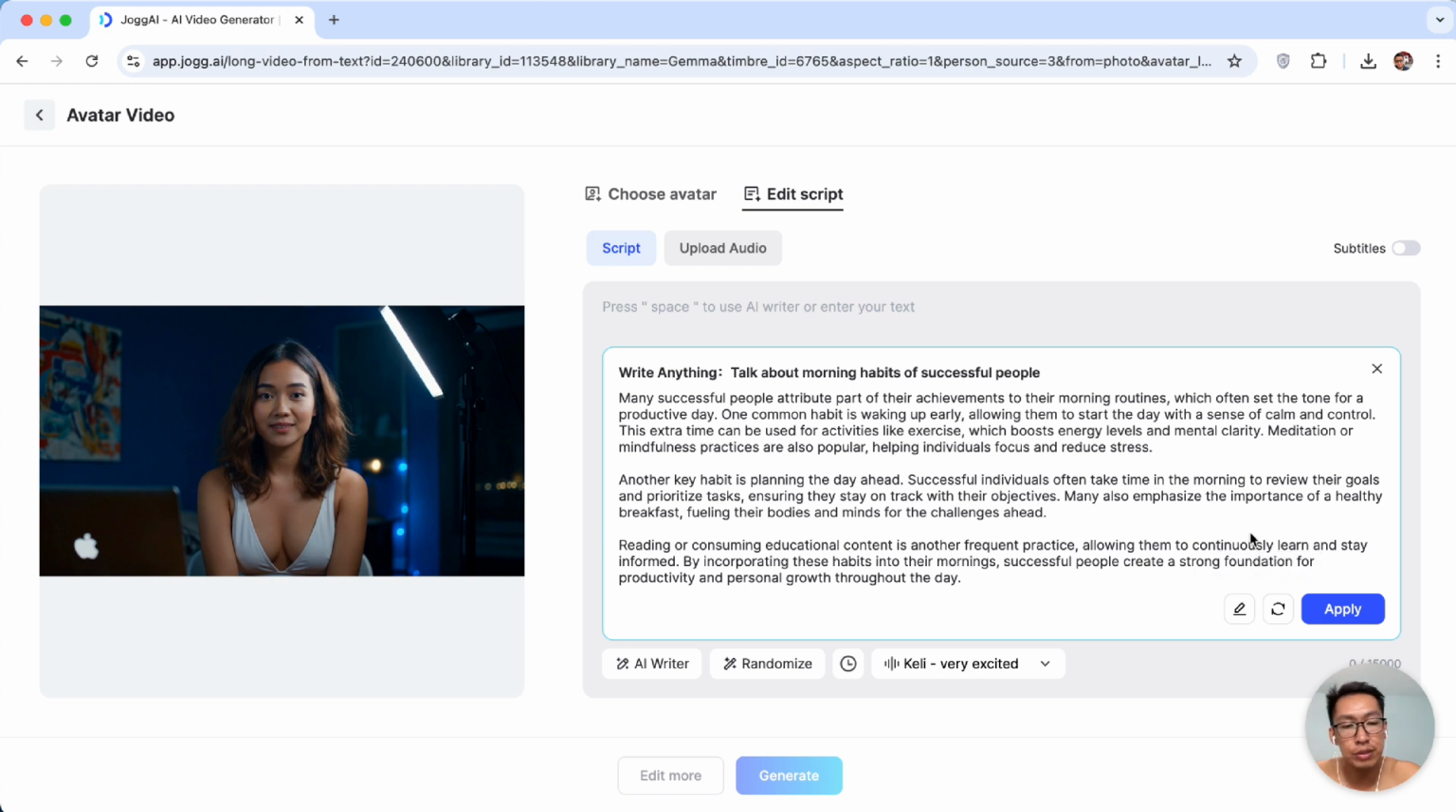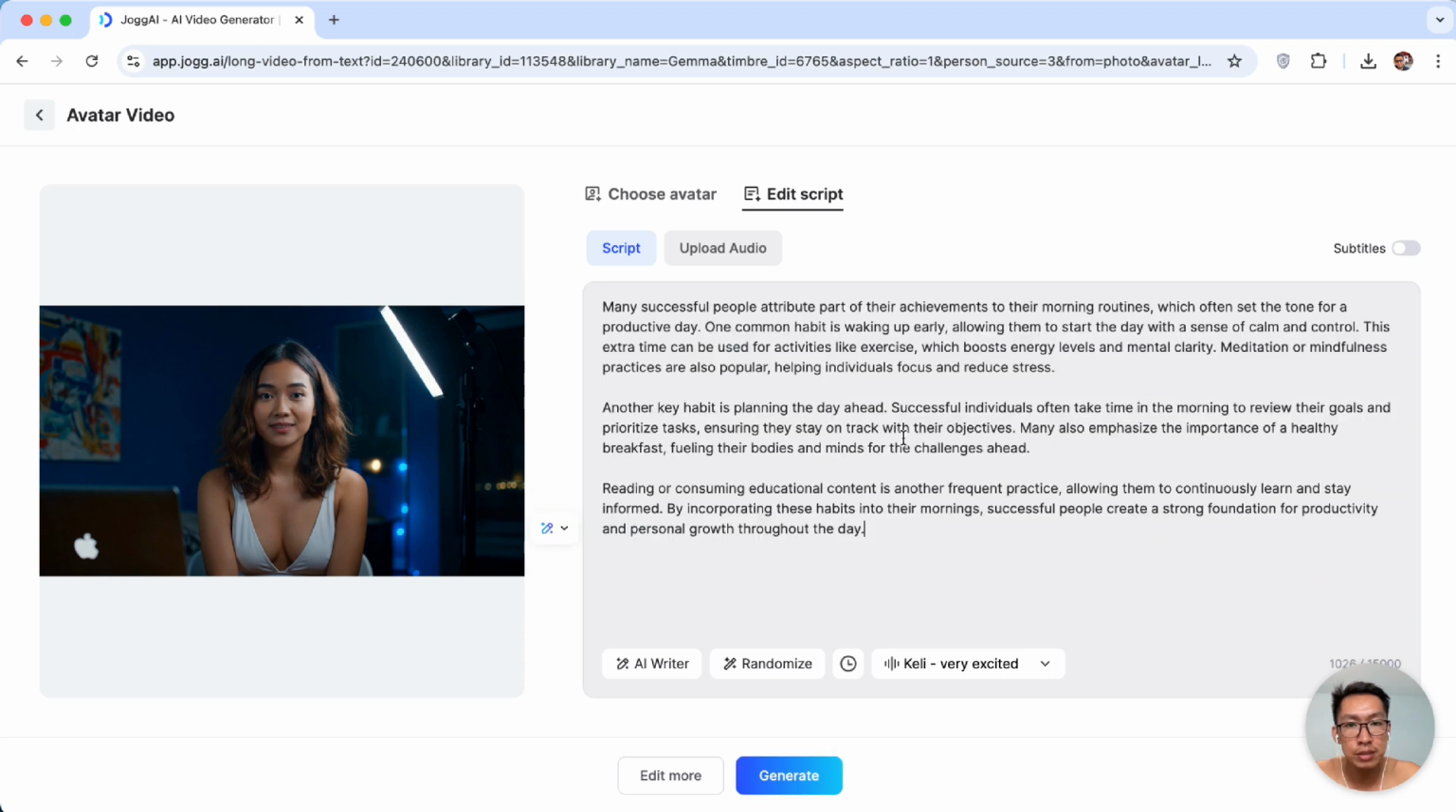Now if you don't like the result, you can simply click on regenerate, and it will regenerate it for you. Now let's say I want to use this. By the way, you can add a pause here. If you want to add a pause, let's say you want to add maybe 1 second pause, you can add it right there. Anywhere you want to add a pause, you can. Now let me undo that.